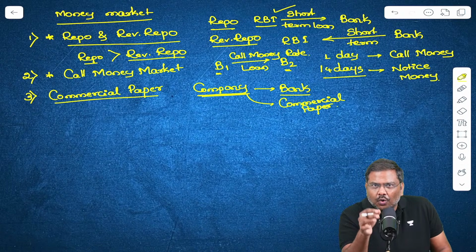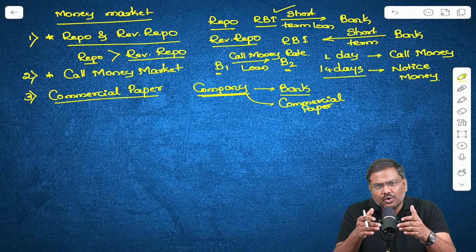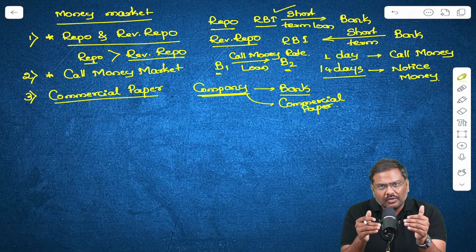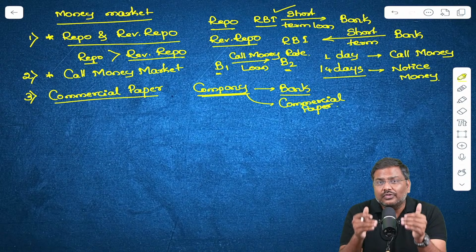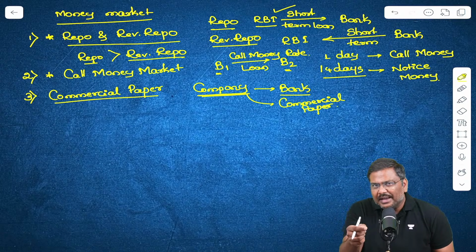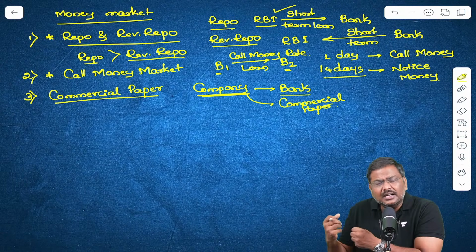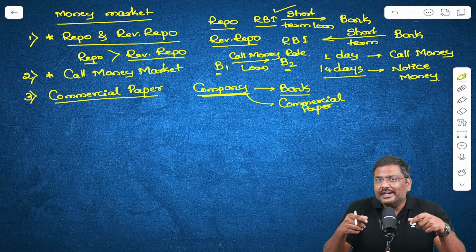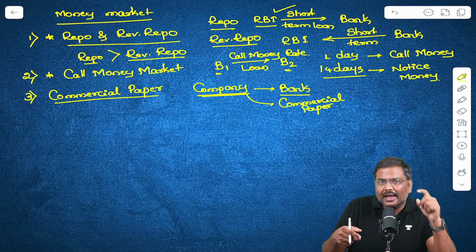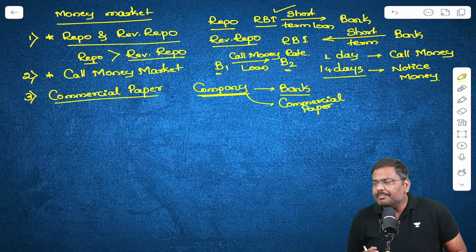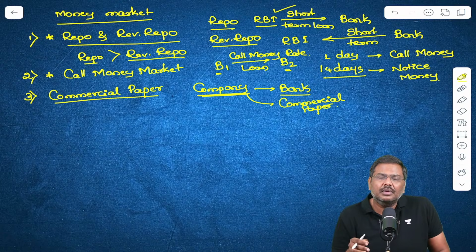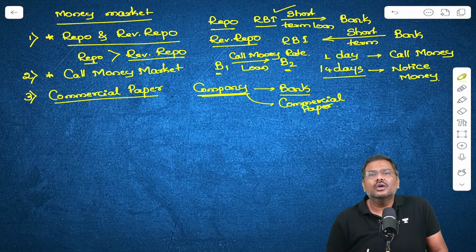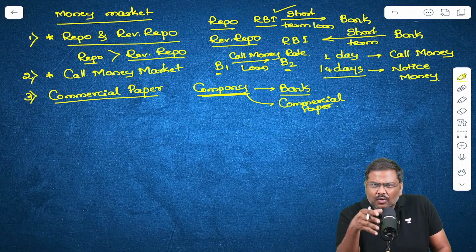SEBI simply says no. Anybody and everybody is not allowed to issue commercial papers. Because mind you, there will be a lot of these companies who are not credit worthy in the market. What if the company is issuing this because it has already incurred losses? What if the company is issuing but there is no guarantee of generating revenues in the coming days to repay the amount that they've collected from the commercial paper? That is the reason, please remember, only those entities which have a very good credit rating.